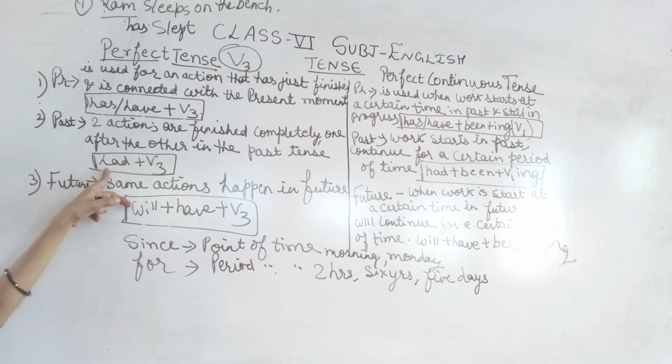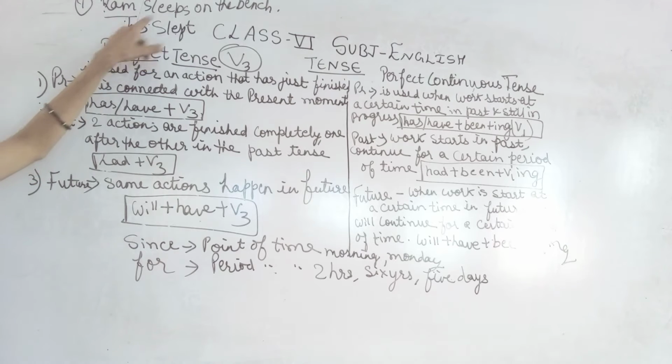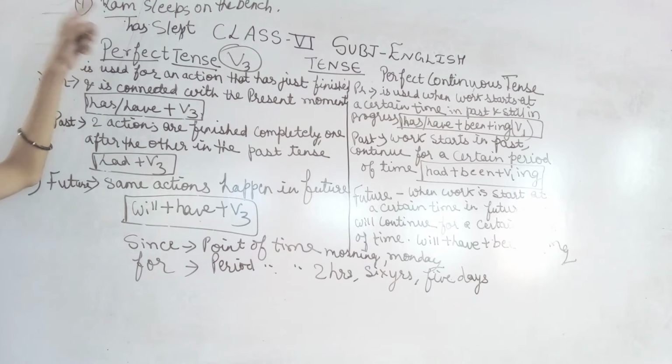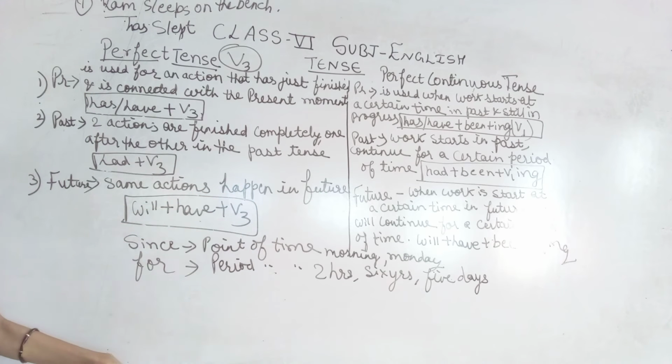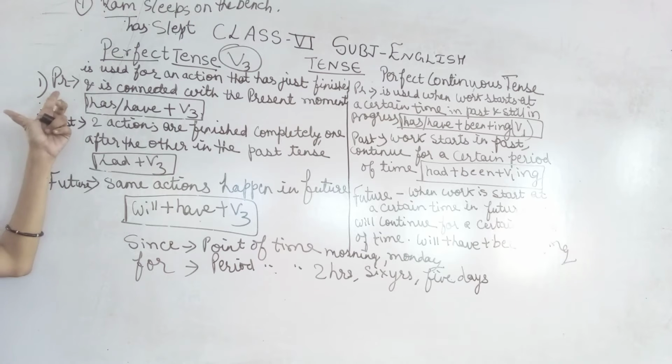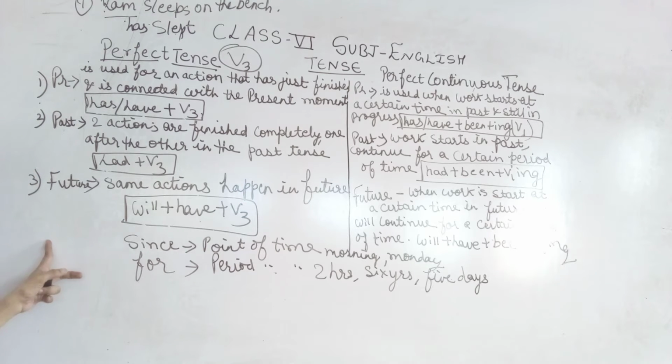What will be his past perfect? Ram had slept. Okay? And future, Ram will have slept. Understood? The difference? When you have to use present perfect, when you have to use past perfect, and when you have to use future perfect.